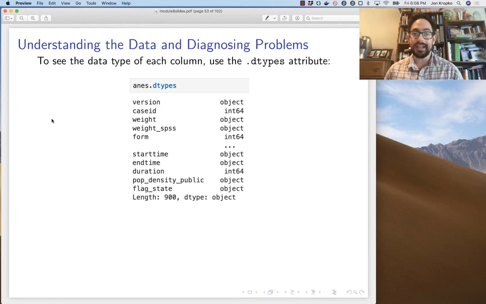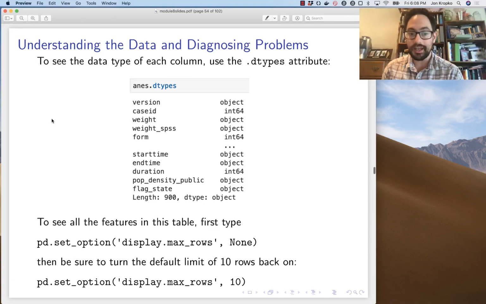If we want to see the data type of each column, we can use the dtypes attribute. We also talked about that in Module 2. If we wanted to see all of the data types, we could temporarily set the max rows to none, no maximum on the number of rows that can be displayed, but then be sure that you set it back to 10, which is the default.